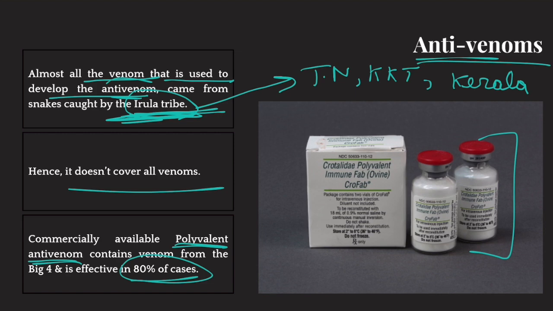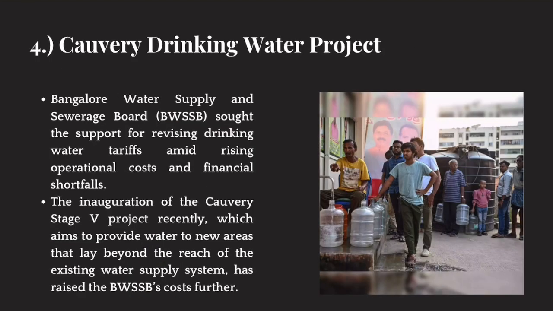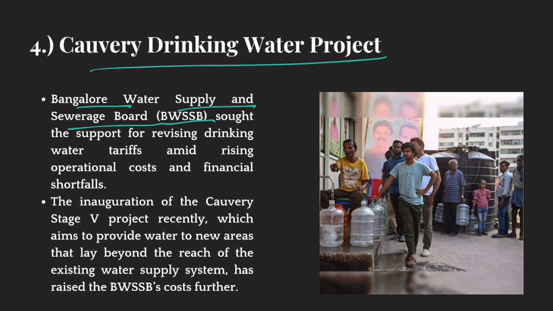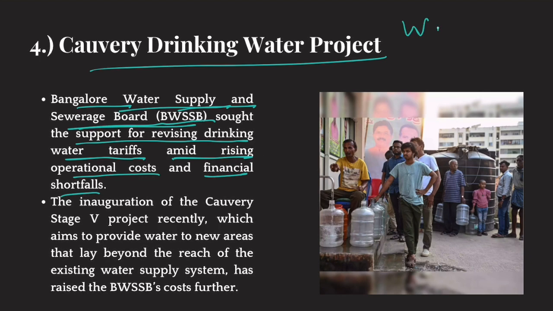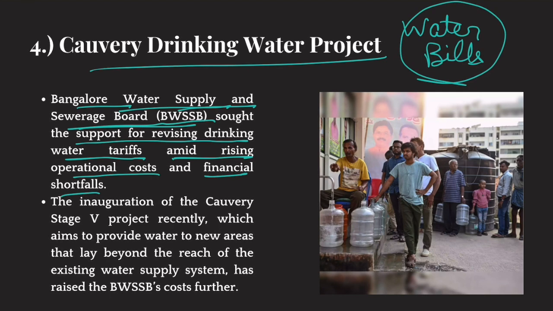All right. And our last news item is the Cauvery drinking water project. So, the Bangalore Water Supply and Sewage Board sought support for revising drinking water tariffs amid rising operational costs and financial shortfalls. The Board has said that they would increase the water bill of Bangalore's residents. The reason is that they are short of funds because their costs have increased. Their cost of management of pipelines and pumping of water has increased. So, to prevent them from reaching bankruptcy, they need to revise water bills.